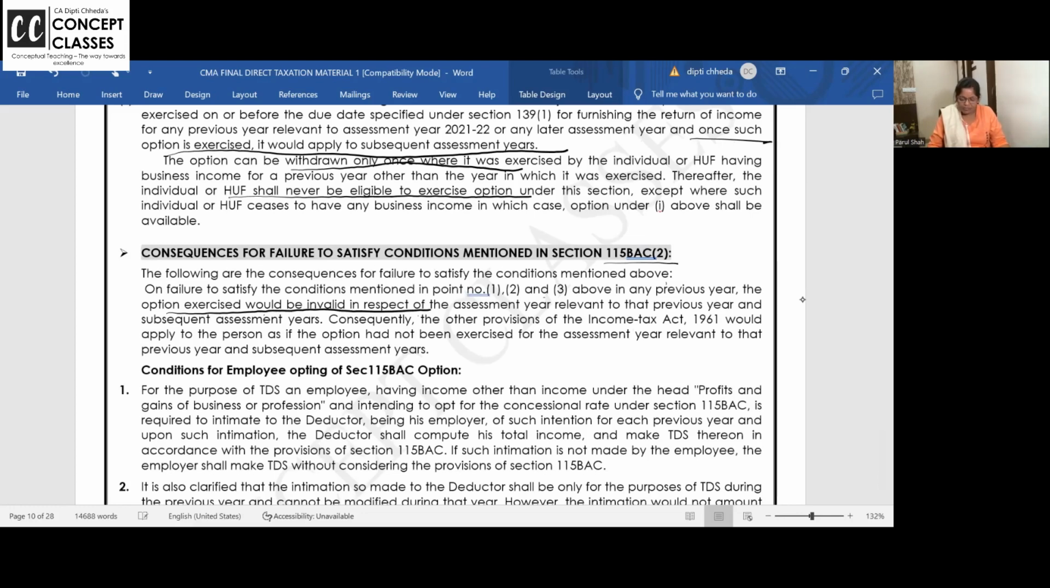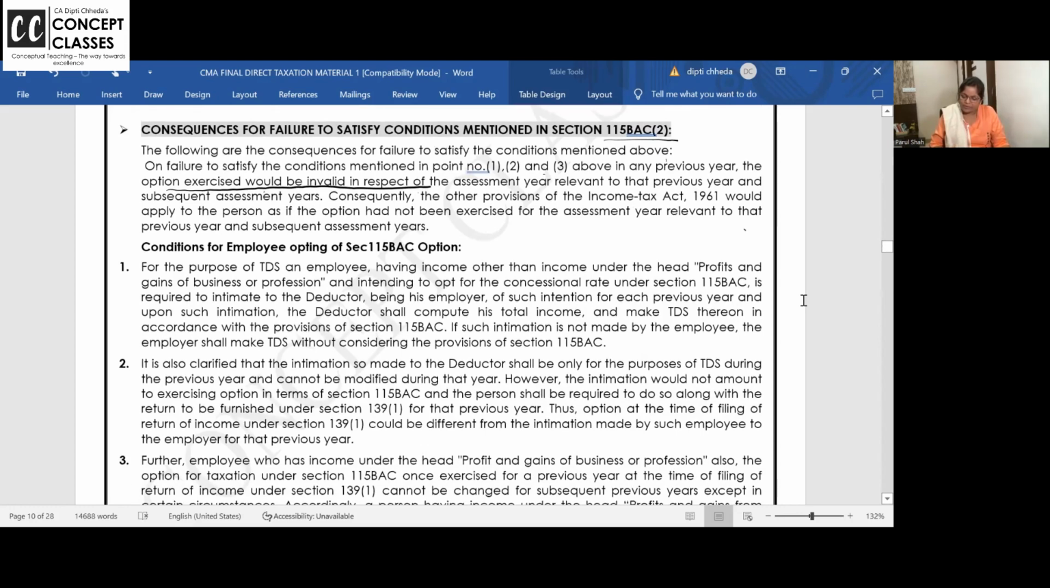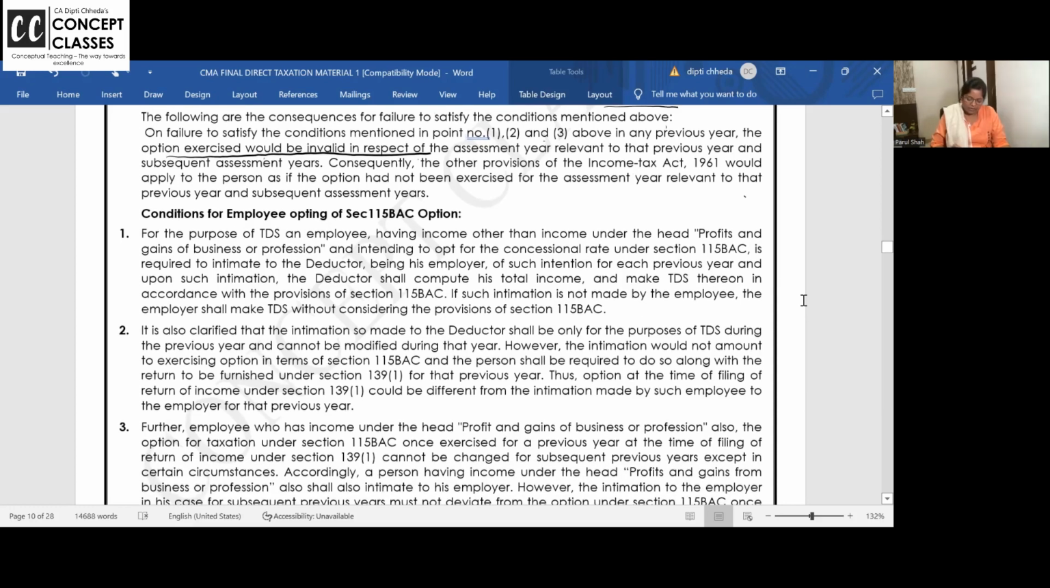Consequently, the other provisions of the Income Tax Act would apply to the person as if the option had not been exercised for the assessment year relevant to that previous year and subsequent assessment years. So you'll come out of it like normal. You cannot go in again. Now, conditions for employee.